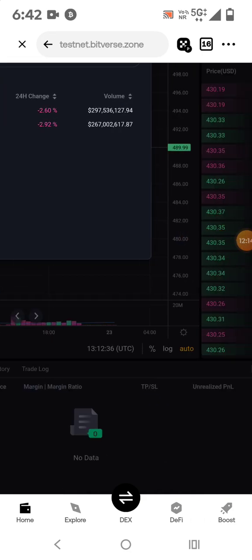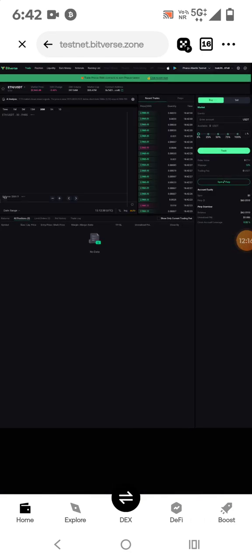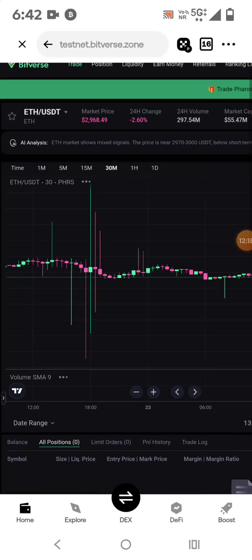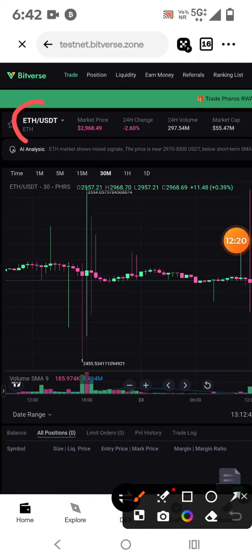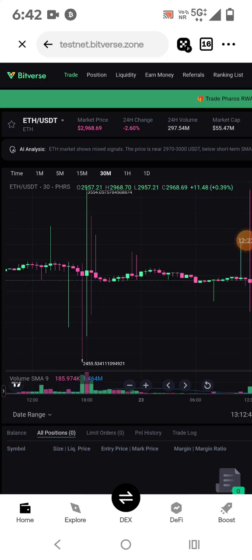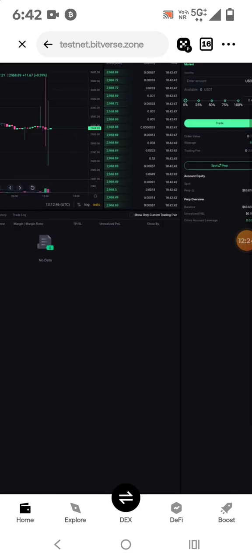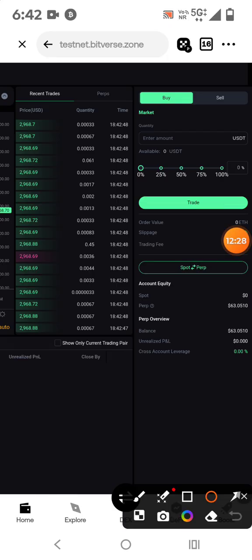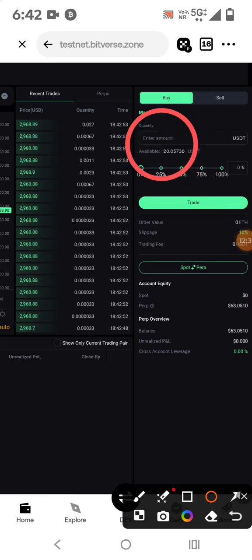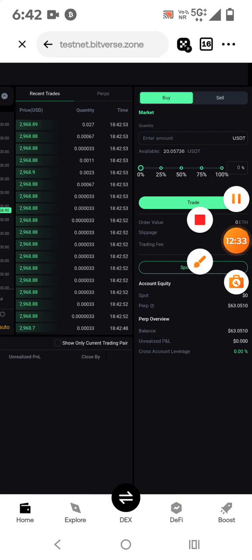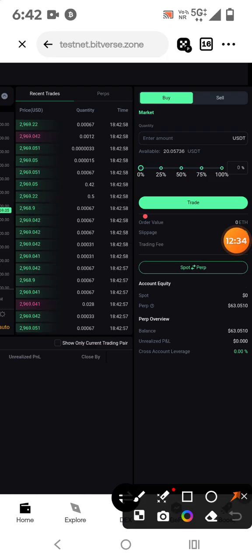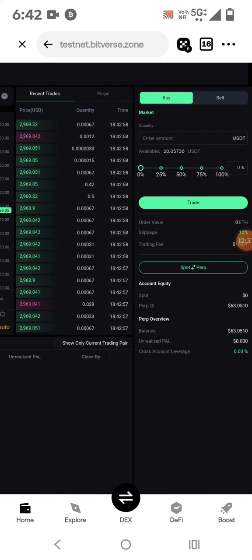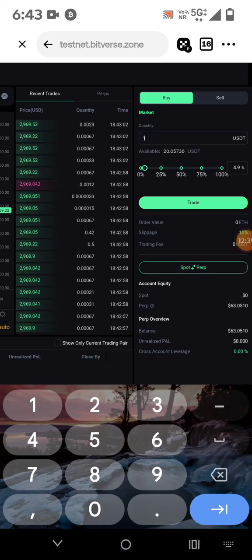Right. So let me select ETH. So you can see now the chart is ETH. अब आप देख सकते हो चार्ट ETH पे. So now friend, your balance will show after some time. आपका बैलेंस जो है यहाँ पे दिखाएगा कुछ टाइम के बाद. So you have to wait. So now you can see your balance is showing here 20. So this way I will try here with 1.